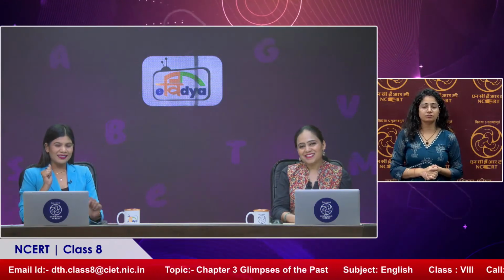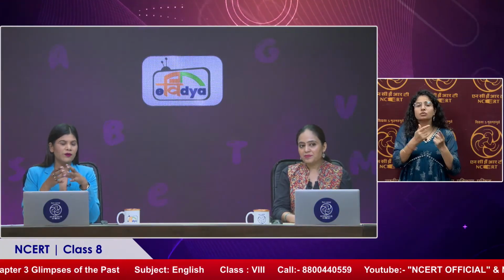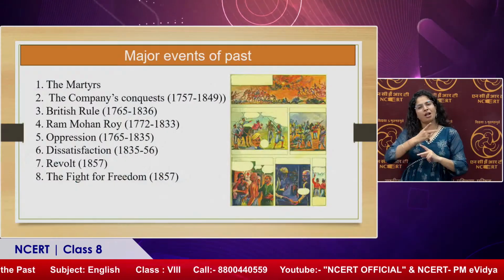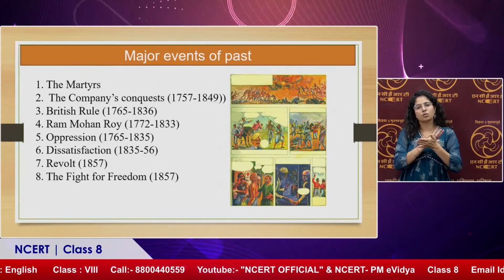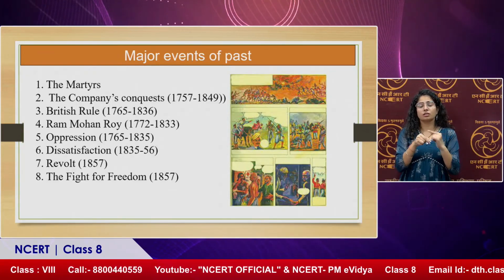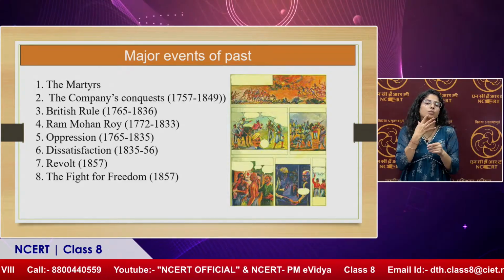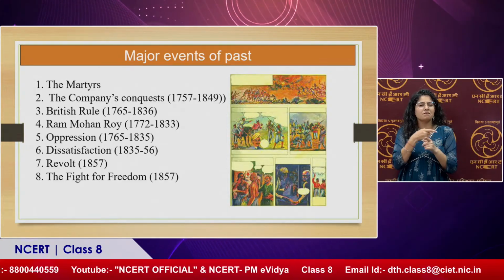Yes, ma'am. And you know what are the major events of the past? The martyrs. And the martyrs are the ones who fought for India's independence. Over there we have a lot of names like we have seen in the picture. And the company's conquest, British rule, Ram Mohan Roy, whose contribution is actually very significant. True. And then oppression and dissatisfaction. Why did dissatisfaction among Indians happen, ma'am?